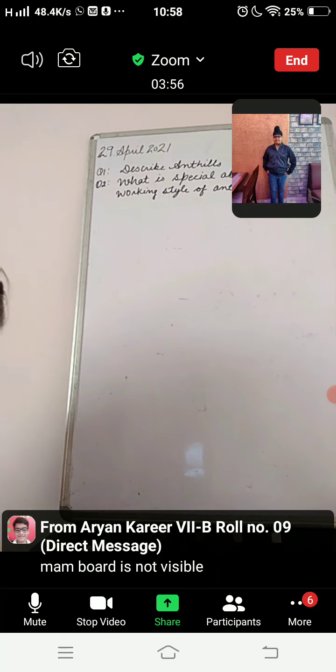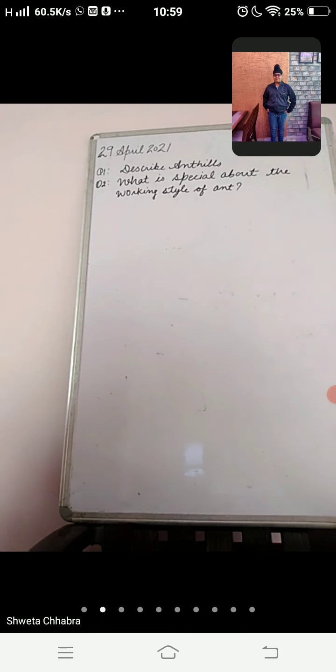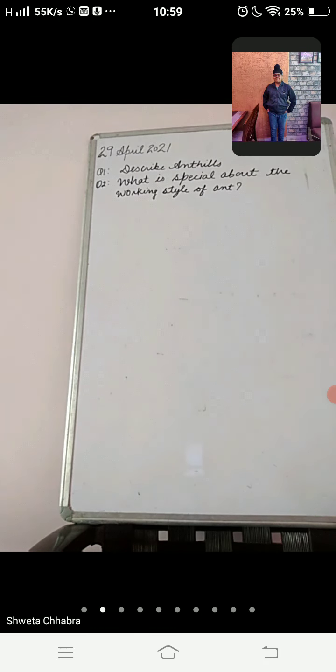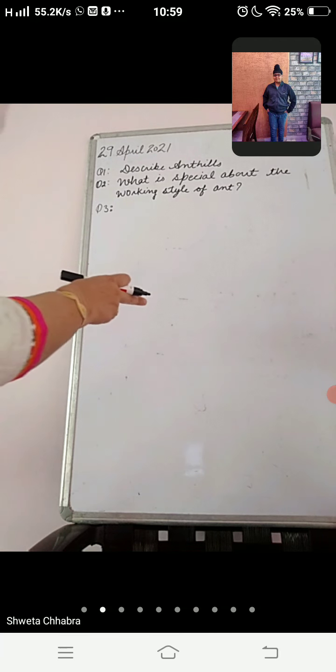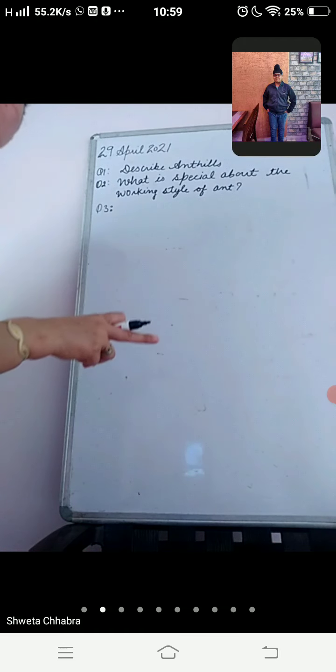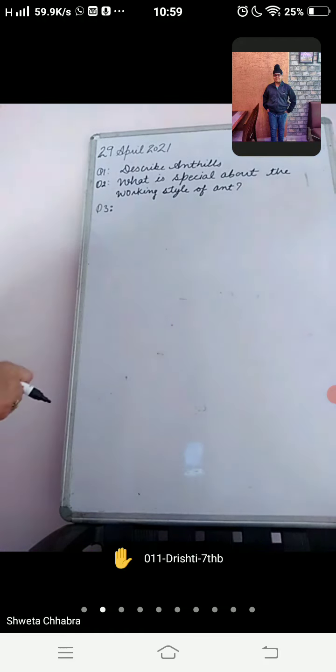So I have written some questions on the board. The first question that I have framed is, describe anthills. The second question is, what is special about the working style of ants. And the third question is, how would you describe the queen ant? You jot down all these questions in your notebook, because we are supposed to discuss all these questions in class and then we will do them in the notebook.